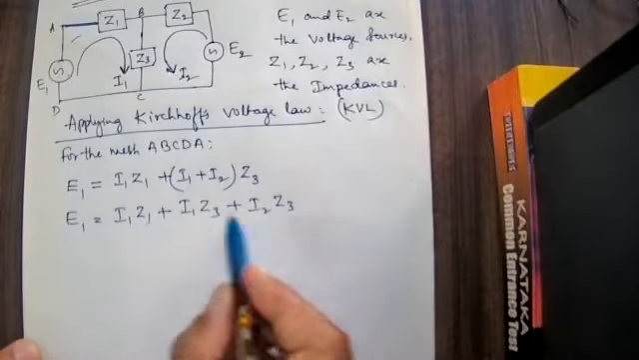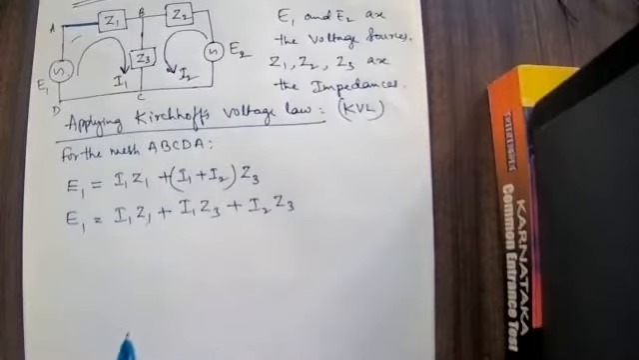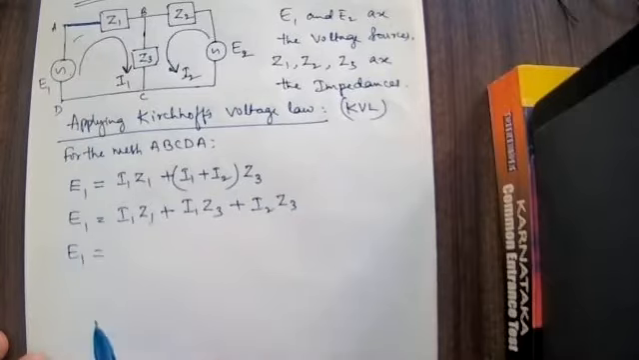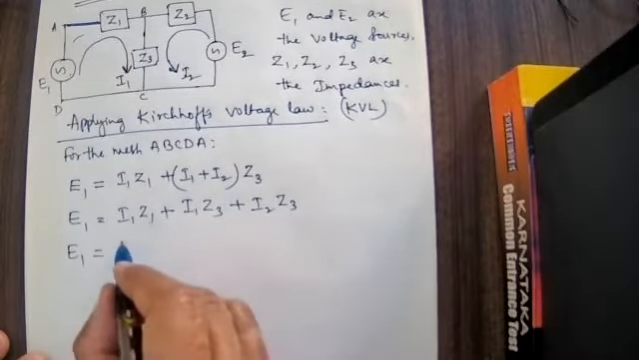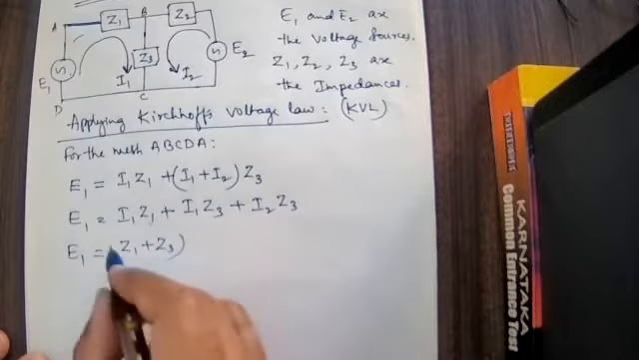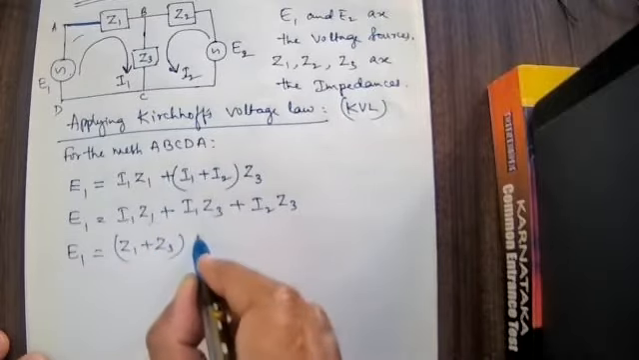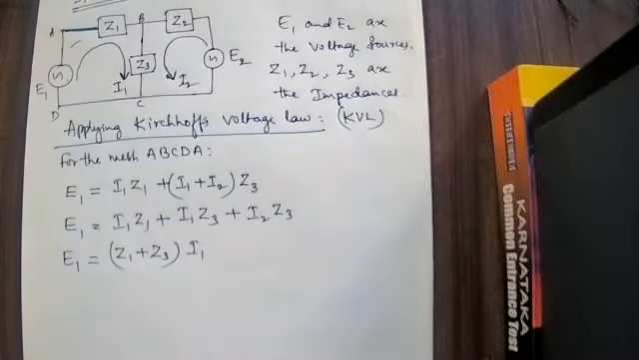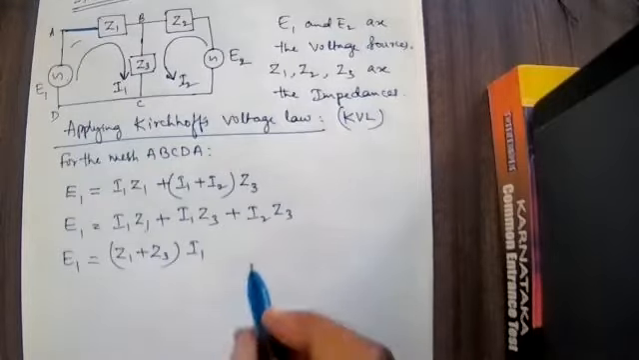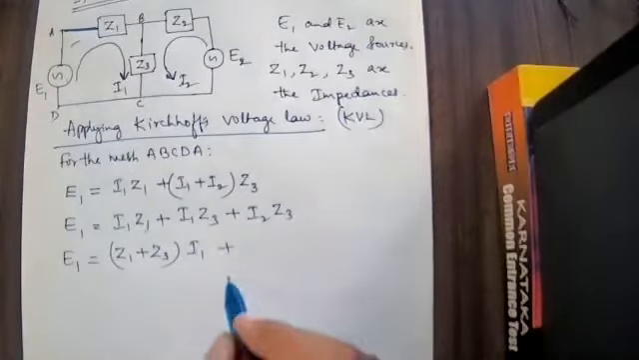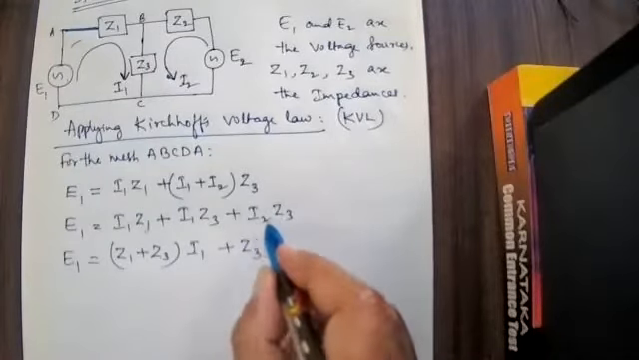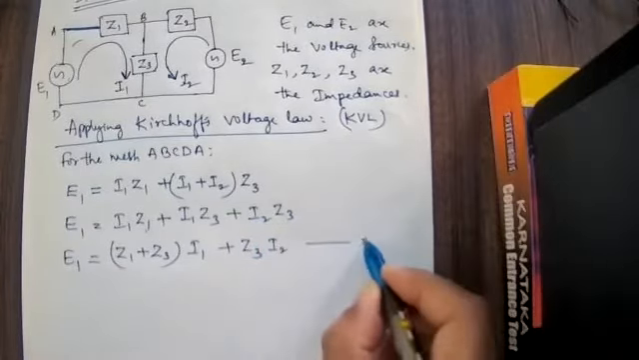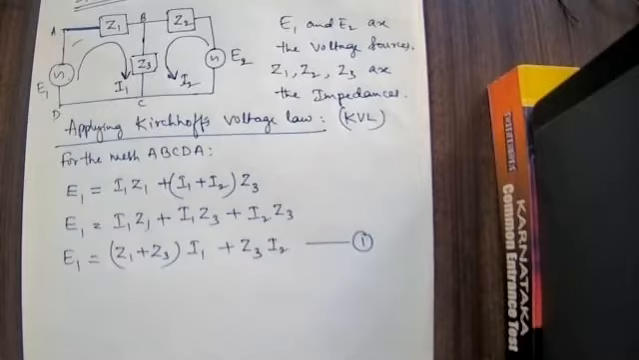Multiply it. Here I will consider the common factor, I1, which is available in both terms. Therefore E1 is equal to Z1 plus Z3 multiplied by I1, plus Z3 into I2. All these things you should not memorize by heart; you have to understand the concept. I will take this as equation number 1.